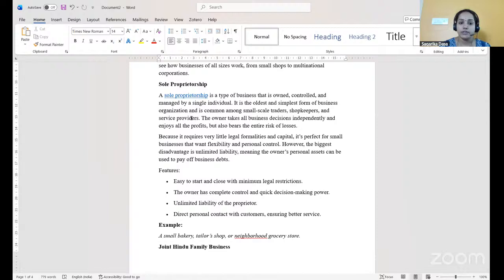and service providers. The owner takes all business decisions independently and enjoys all profits, but also bears the entire risk of losses. So, here the sole trader is a single person who will operate the business, and whatever risk arises will be borne completely by this single person. At the same time, he also takes the decisions individually, need not depend on any other persons, and enjoys all the profits.